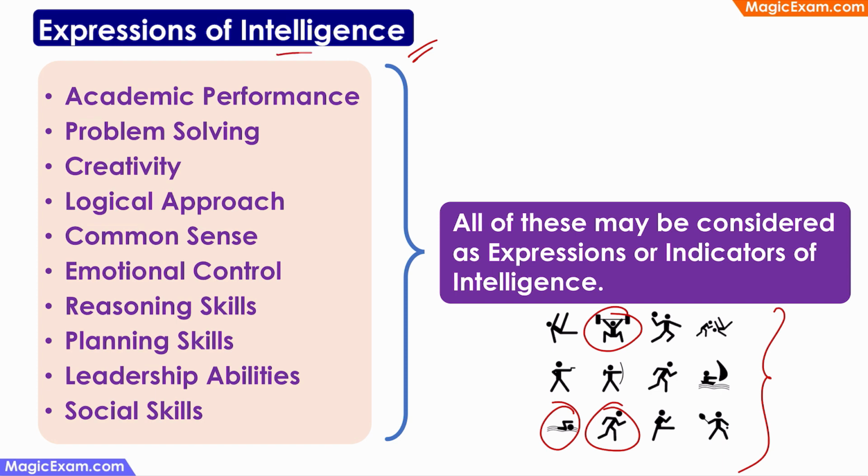Similarly, when we talk about intelligence, intelligence is not one quality, right? It can be displayed in multiple ways, or it can be expressed in different ways. For example, somebody who has very good academic performance can be called intelligent. Somebody who has very good creativity or emotional control, reasoning skills, leadership abilities, or social skills. So all of these are ways in which a person can express intelligence. Therefore, these are called expressions or indicators of intelligence.